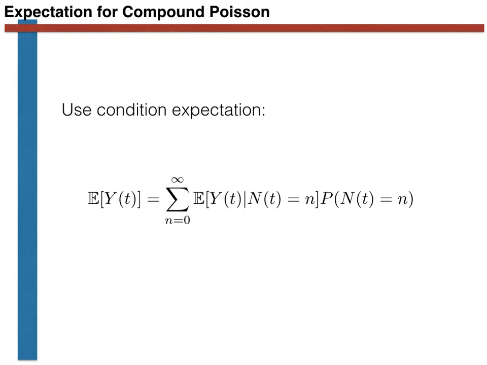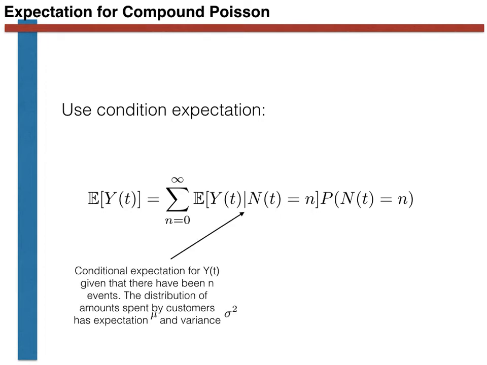Let's look at the conditional expectation values that we have to calculate here first. The expectation of Y(t), given N(t) is equal to n, is just the expected value of Y(t), the amount spent, given that exactly n purchases have been made. Calculating this expectation value is straightforward.